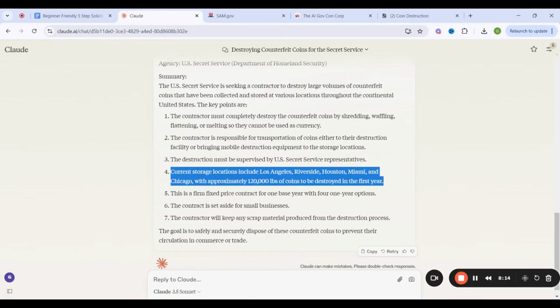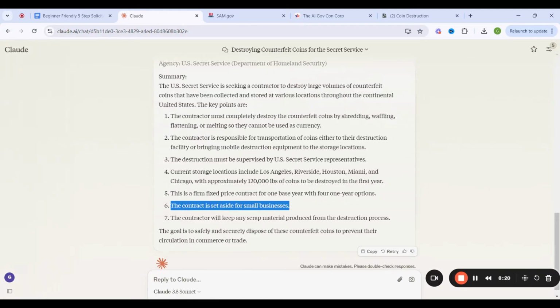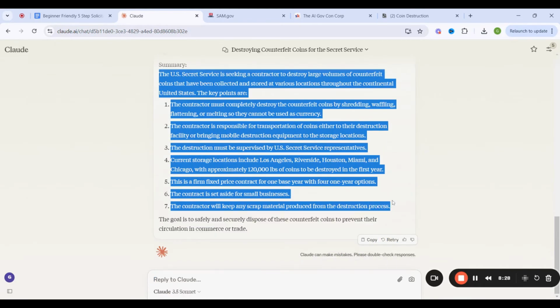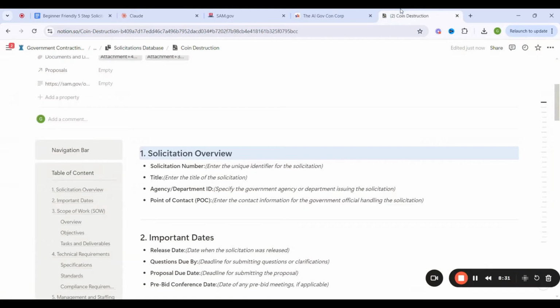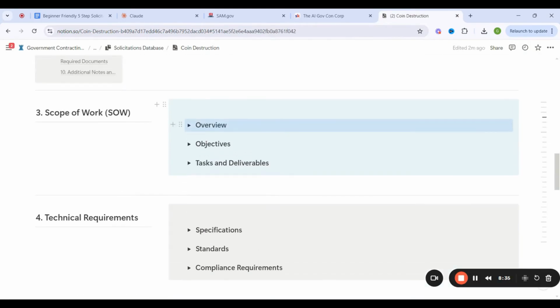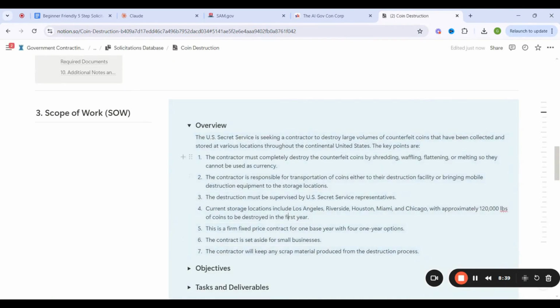This is a firm fixed price contract for one base year and 4 option years. And the contract is set aside for small businesses. So guys, this is high level, and you can decide that you want to grab this list. You might say, okay, I like the way this is listed, and I'm going to add that into perhaps the contract overview. So you just need to go to overview and copy and paste it in there.